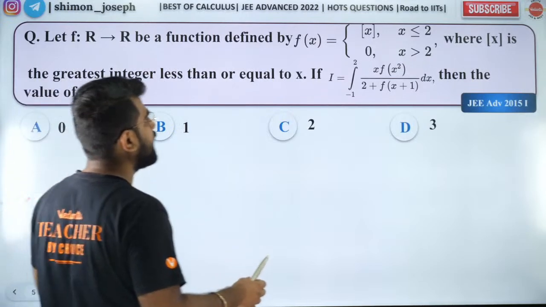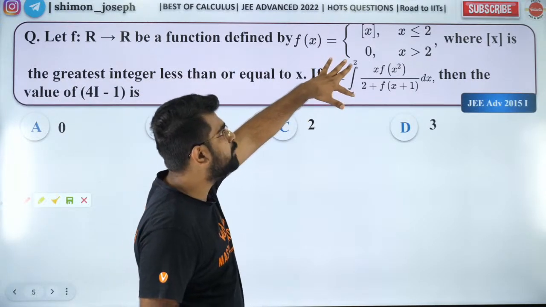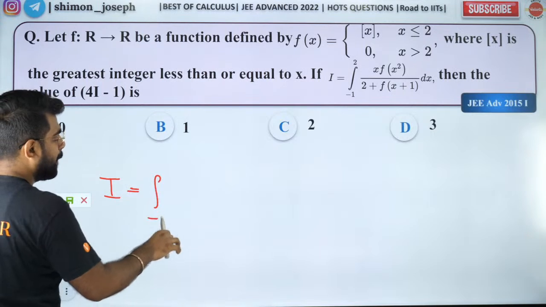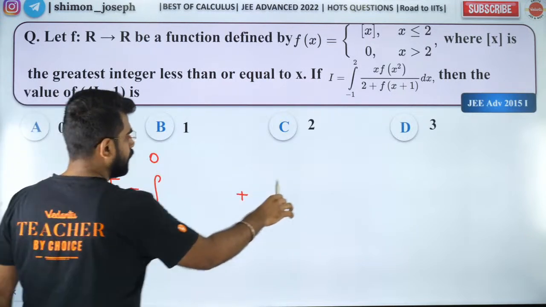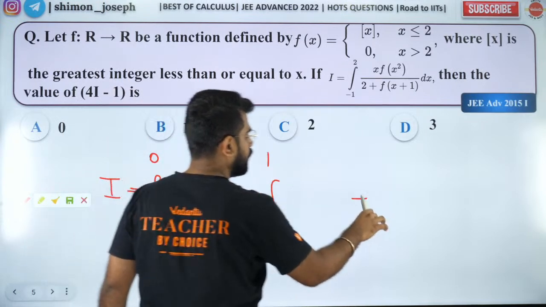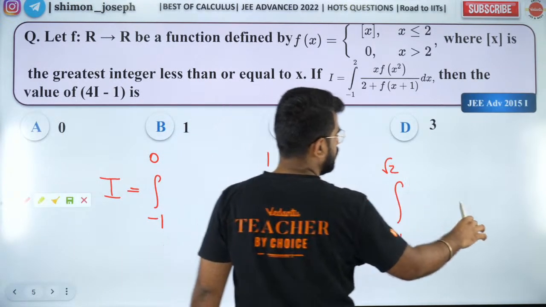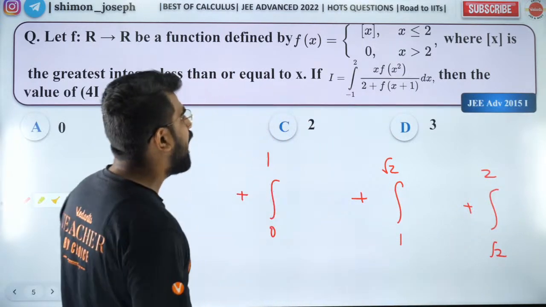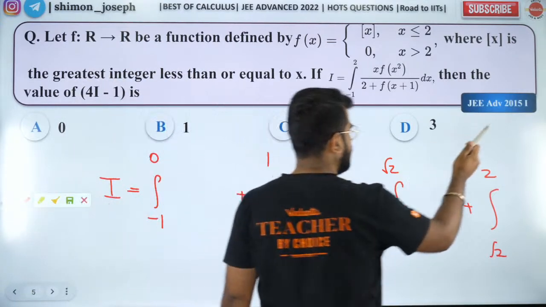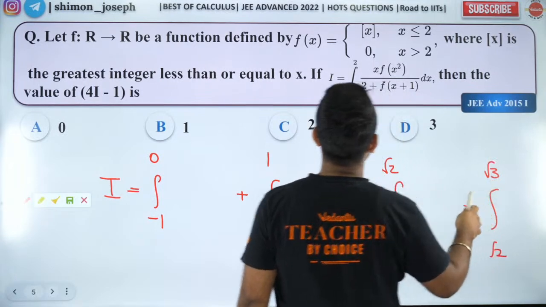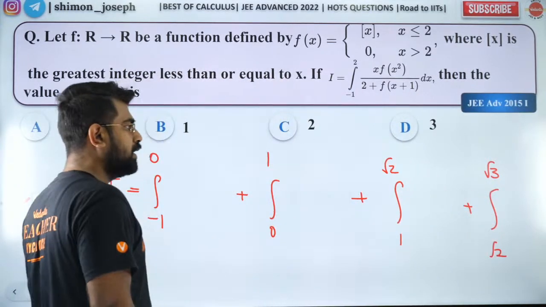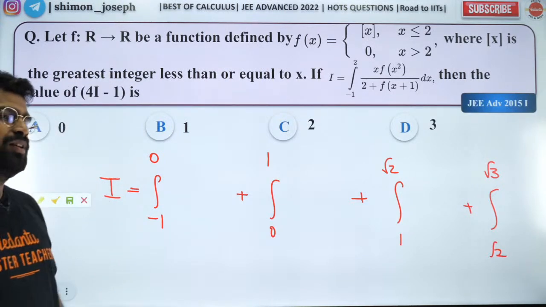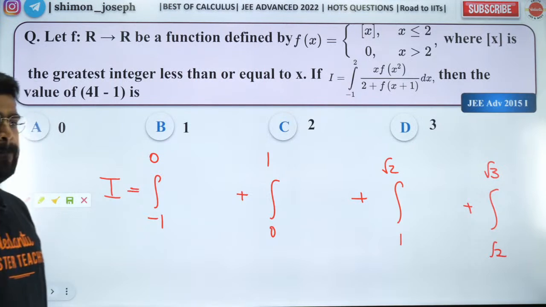So first of all, guys, I'm going to split the integral and write it as -1 to 0, then 0 to 1, then 1 to root 2, and then root 2 to root 3, and then root 3 to 2. Is that all right? Are you all happy with it? Yes? Is that cool? Fantastic.